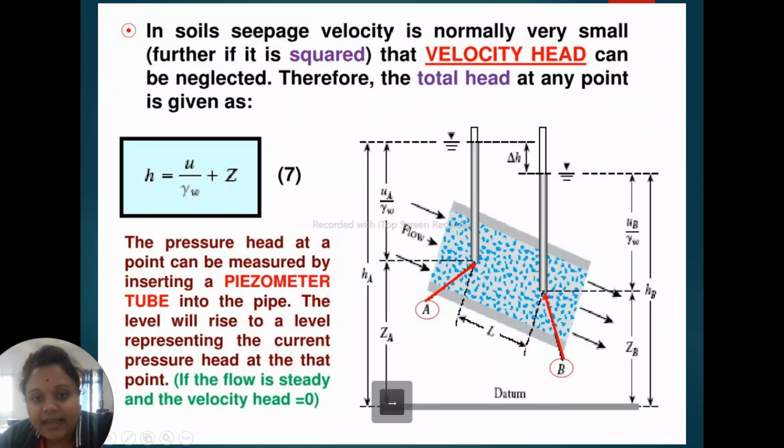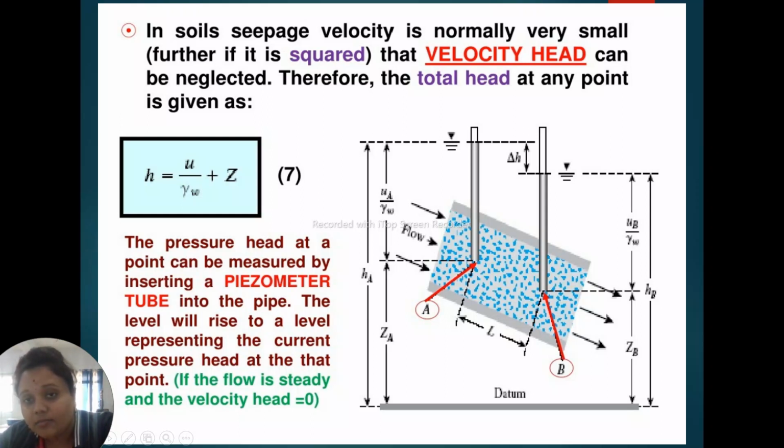This is the pressure head. This is the total height hA, and this is hB. This is delta h, the head loss. This is the water table present here. This is the cross-sectional area. This is point A and this is point B. We have inserted two piezometers here, and the water from point A and point B rises up to here. So this is delta h.